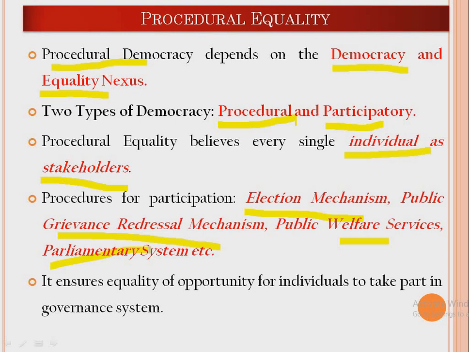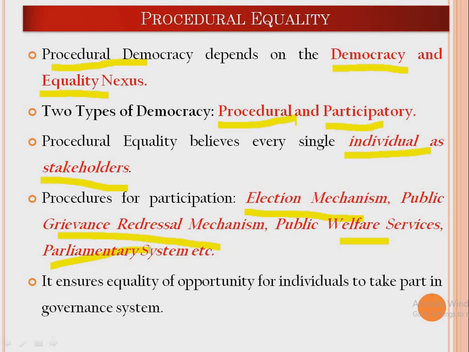You get the opportunity to participate in the election both as a voter and as a candidate. So that mechanism ensures equality among people. This is procedural equality, because the individual enjoys that equality through the procedure of election.